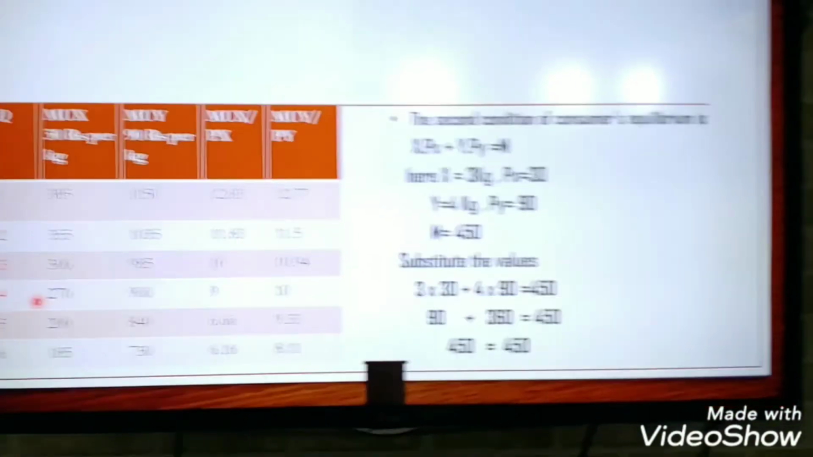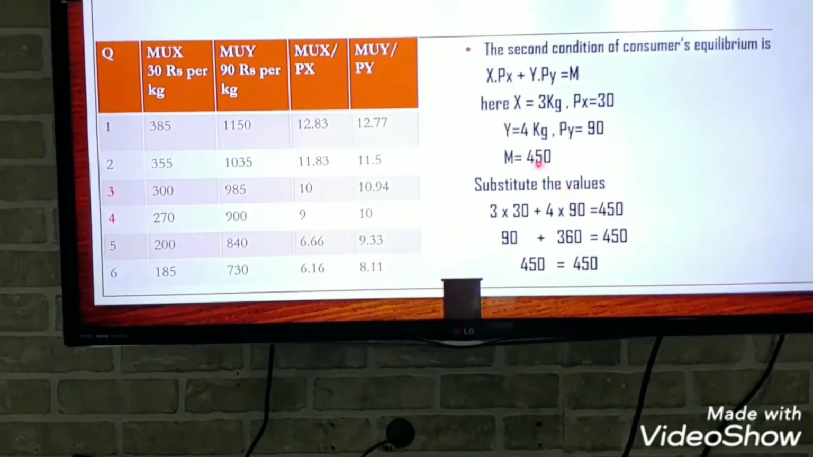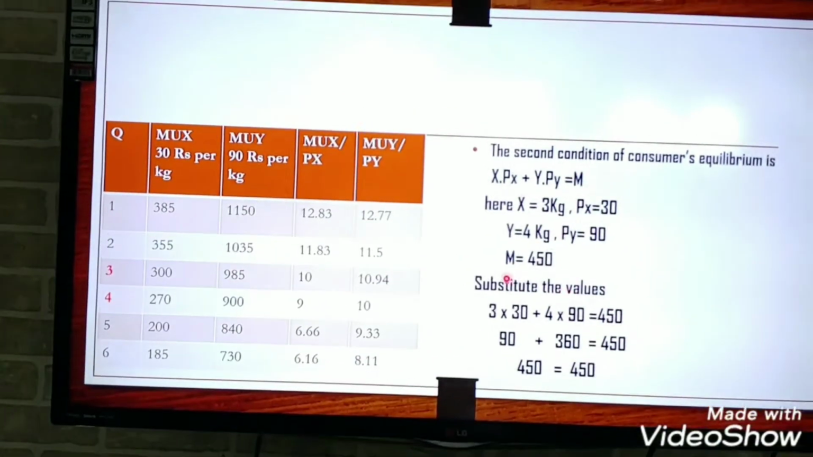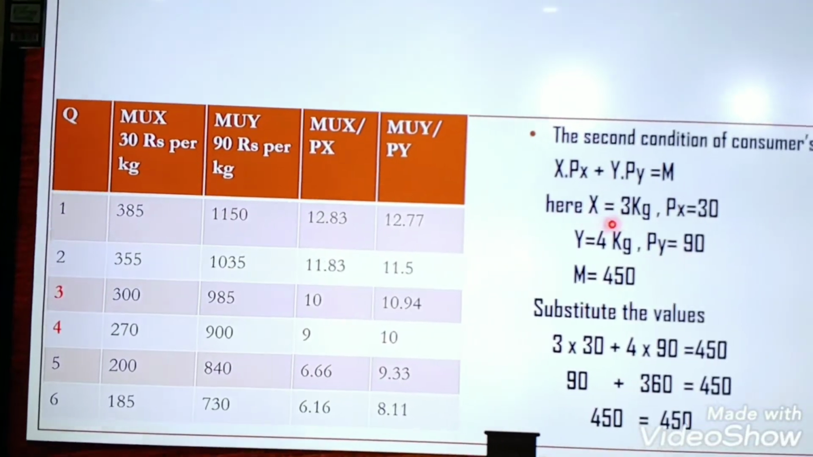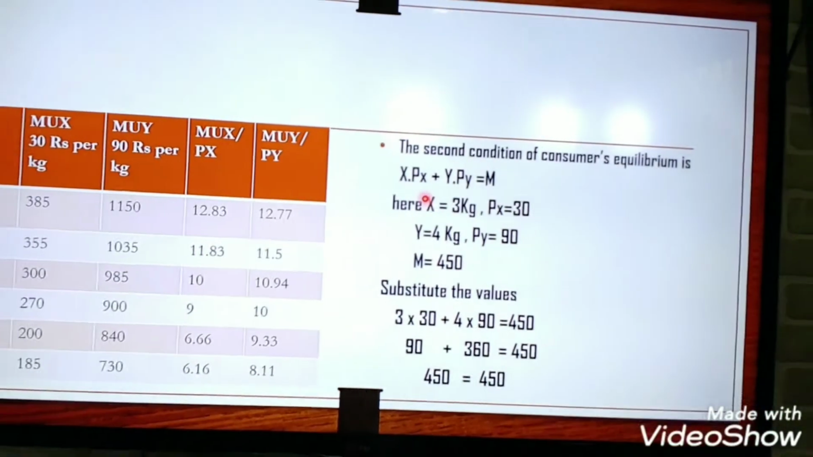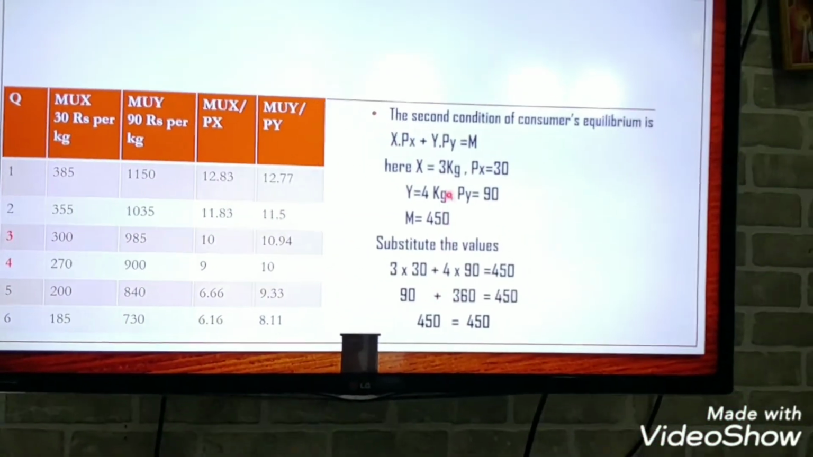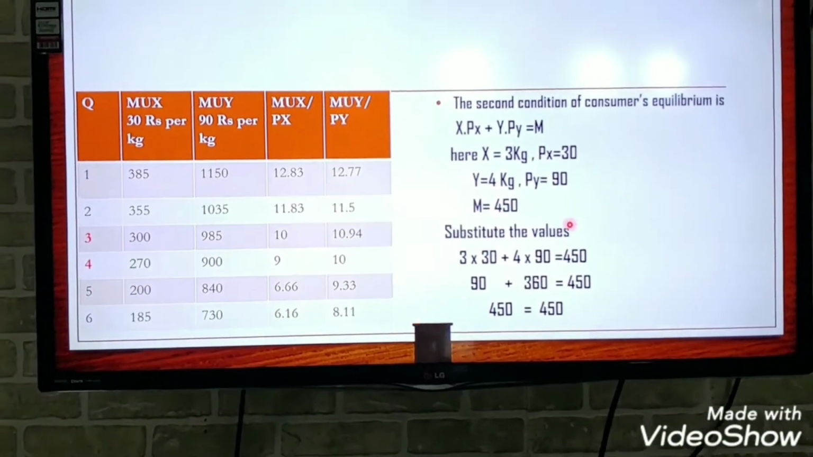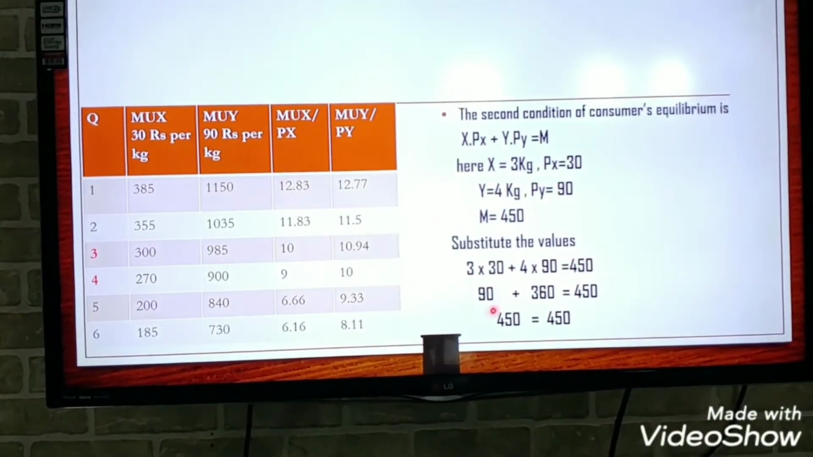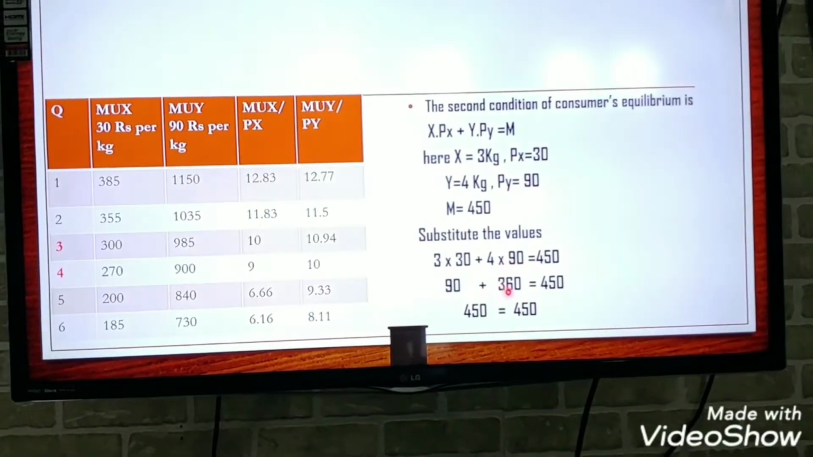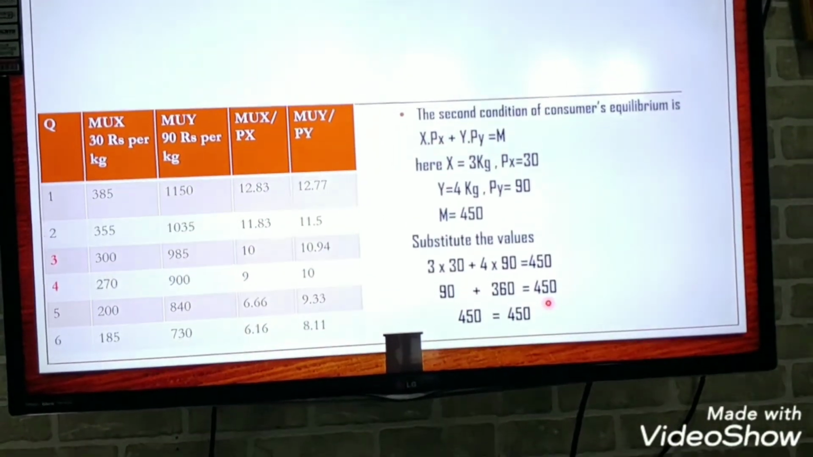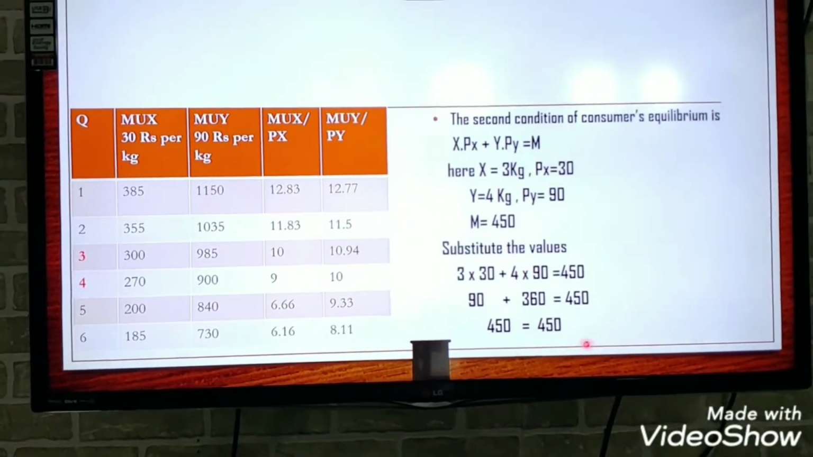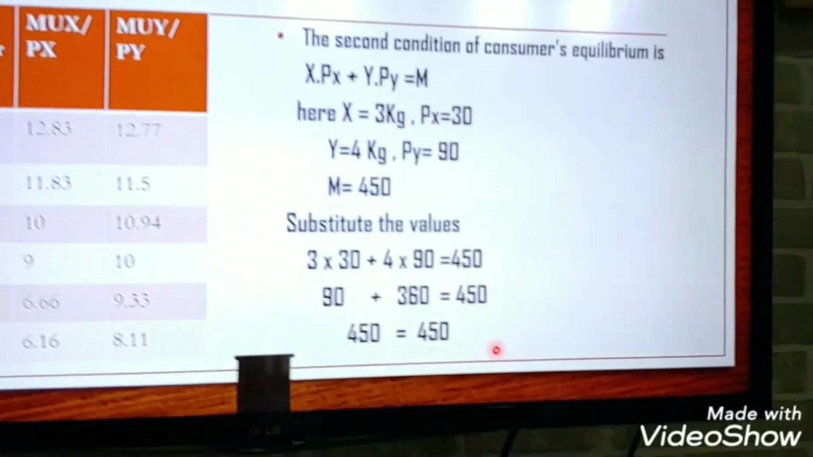Here I have highlighted both the quantities. And M, the money we have in our pocket, is 450. Now we will substitute these values: 3 into PX equals 30 plus 4 into 90 equals 450. That means 3 into 30 is 90 plus 90 into 4 is 360. That means 450 equals 450. Here we are getting the maximum satisfaction.